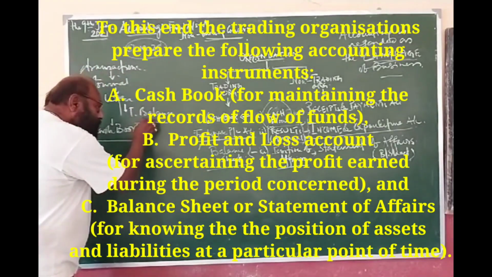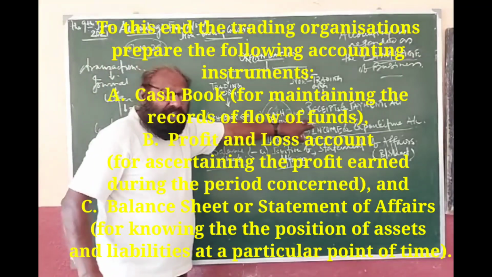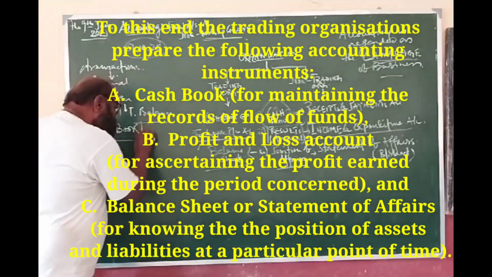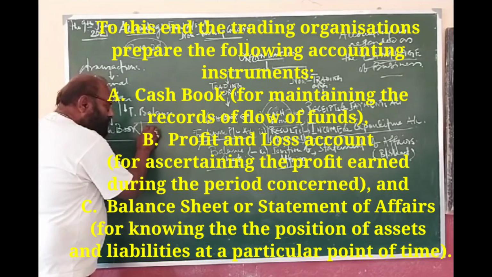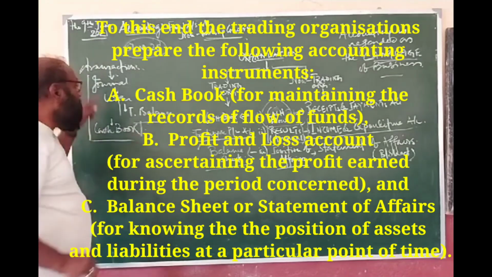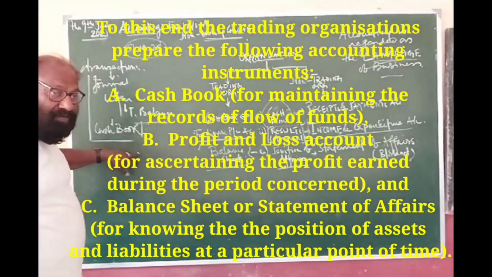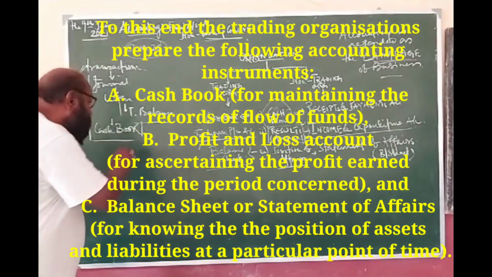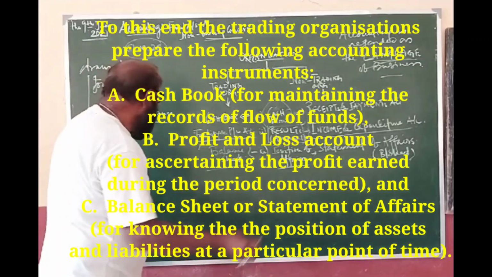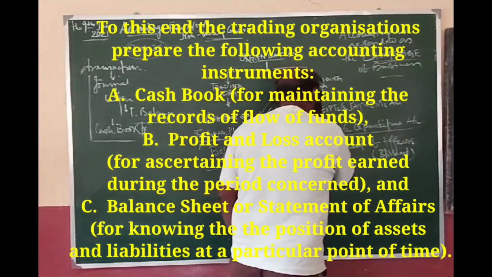Each and every organization, be it trading or non-trading, must prepare the cash book. So these are the general records prepared by a trading organization and also by a non-trading organization.